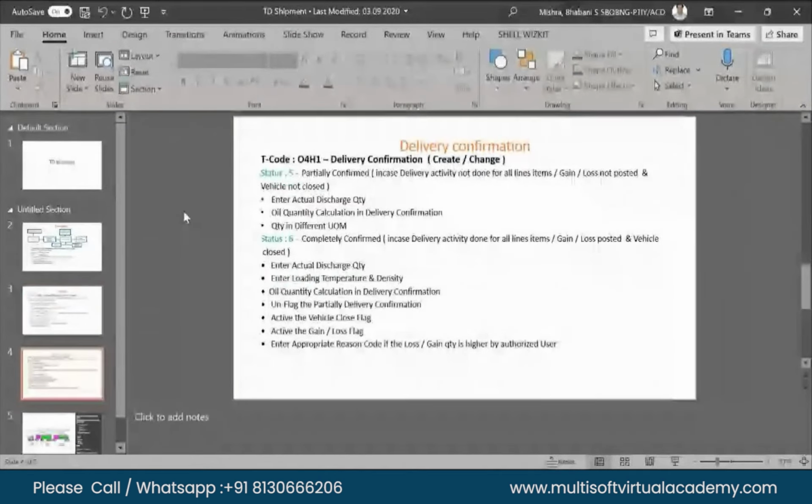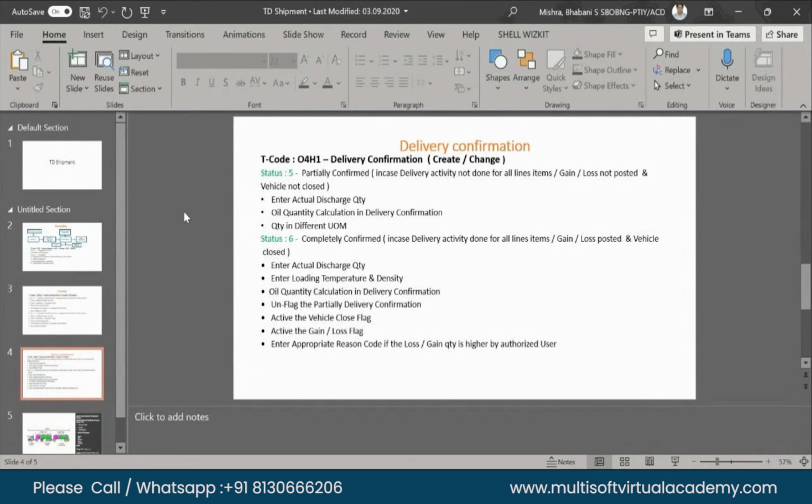Sir, then come to the delivery screen. Yes, sir. Now the screen has come. Correct, sir. Then come to the delivery confirmation. The transaction we use is O4H1, that is the delivery confirmation, create and change. Do you see my screen? Yes, sir. I can see your screen. Because why I'm asking, there is some sound coming. And whenever you face any kind of issue, just ping me immediately.